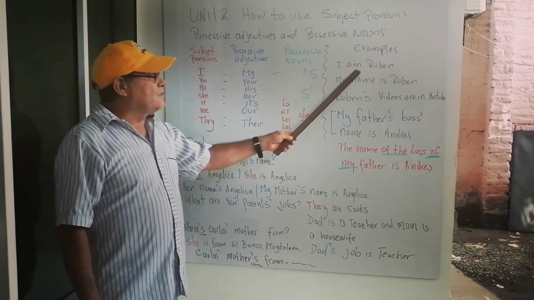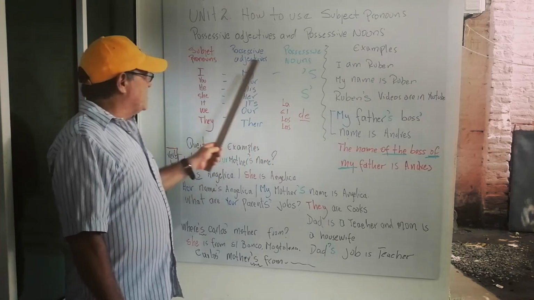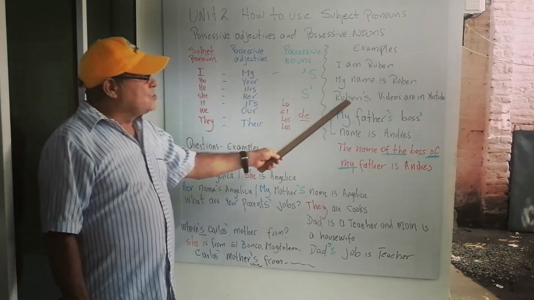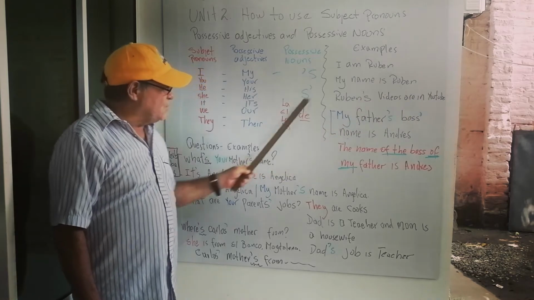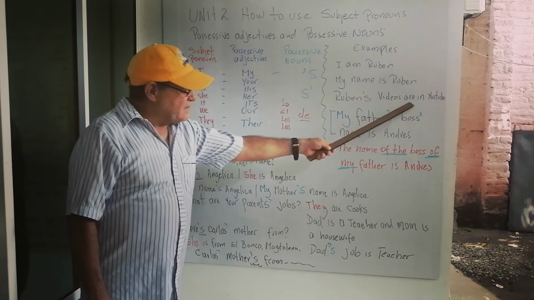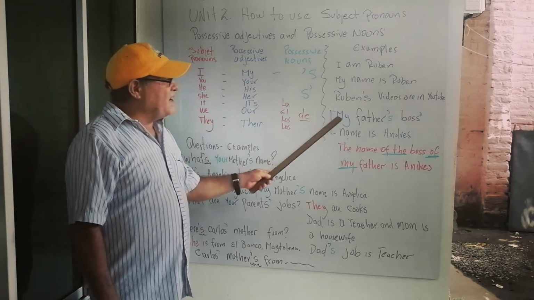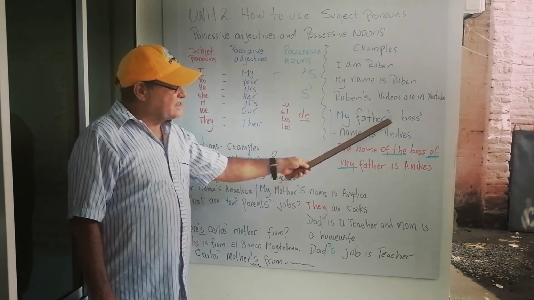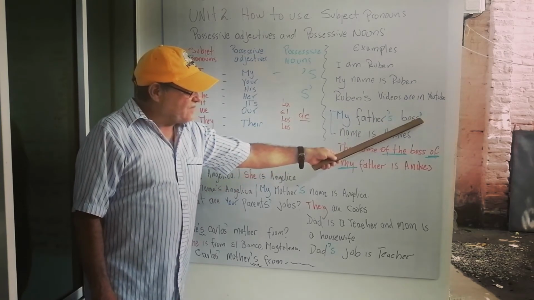Examples. I am Ruben. I'm using this. My name is Ruben. I'm using this. Ruben's videos are in YouTube. Ruben's videos. Los de Ruben están in YouTube. More examples. My father's boss. You see the apostrophe after the S?